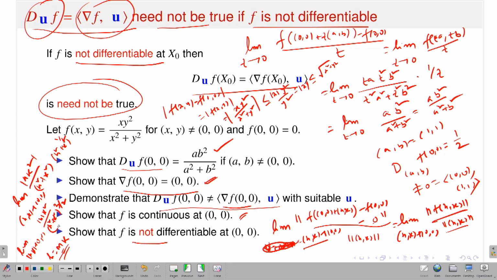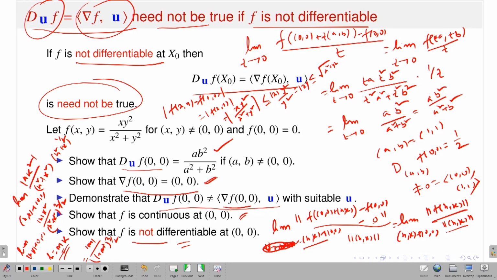If I take k square common, to the power 3 by 2, it gets cancelled, again k cubed will come and k cubed gets cancelled. So you will end up with mod m divided by 1 plus m square to the power 3 by 2. This limit differs for different values of m, so the limit does not exist. Therefore my function is not differentiable. This example says that.